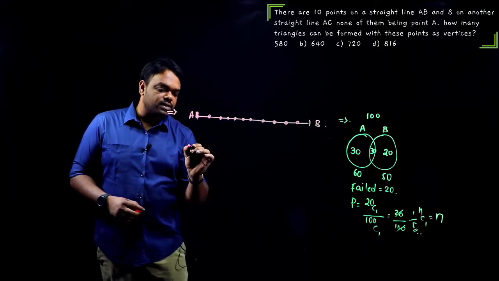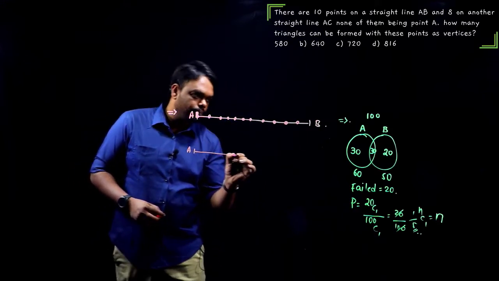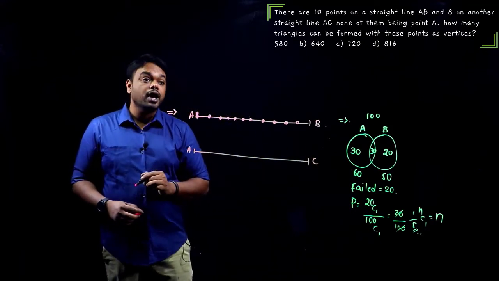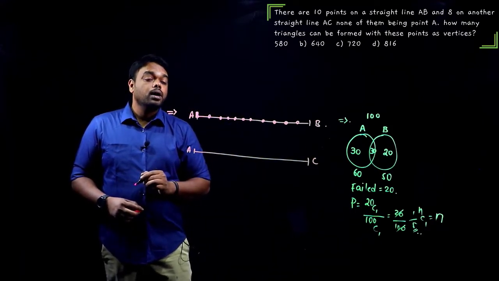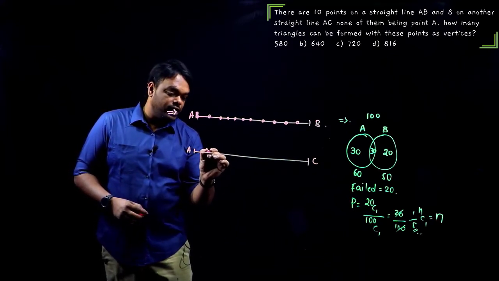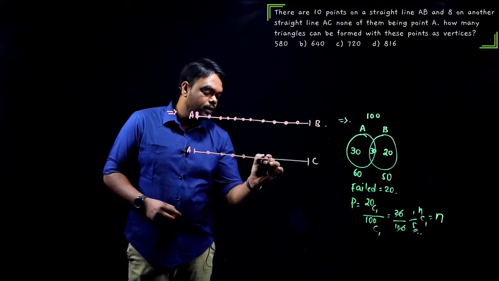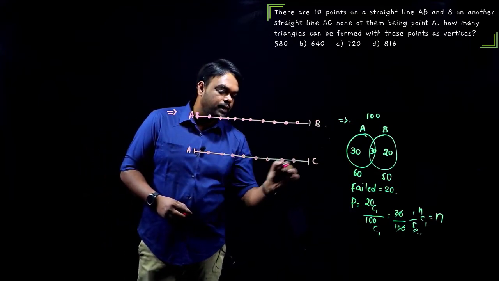So there is another straight line AC. On this we have exactly 8 points: 1, 2, 3, 4, 5, 6, 7, 8.